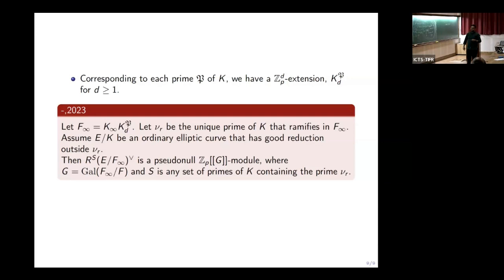A over K being an ordinary elliptic curve, by which I mean that the p-torsion module of the curve is non-zero, has good reduction outside this set V_R. One can show that the Pontryagin dual of the finite Selmer group is a semisimple Z_P[[G]] module, where G is the Galois group of K infinity over F, and S is a finite set of primes containing the set V_R. We will also extend it to the case when I take just K_infinity to be K_{P,d} for d greater than or equal to 1, under analogous assumptions.